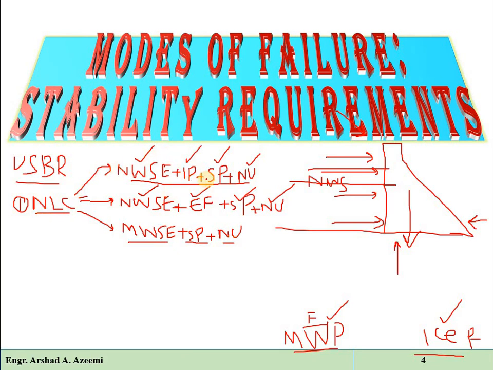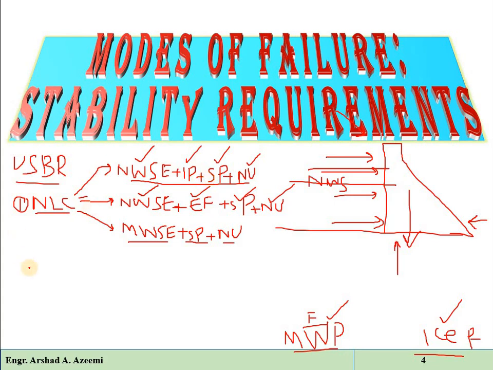These different combinations will be considered and the analysis will be performed. Then the one which has the adverse impact on the structure will be selected, and the design will be based on that most adverse combination of forces on this dam structure.